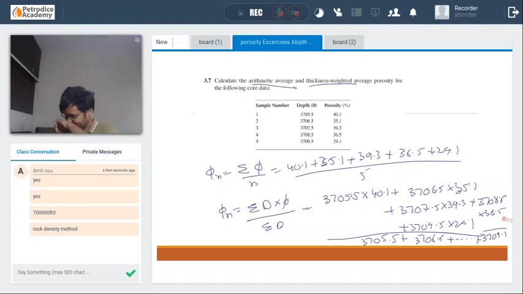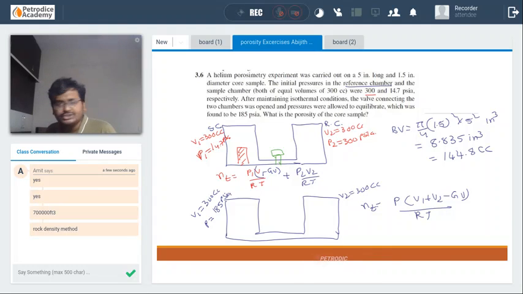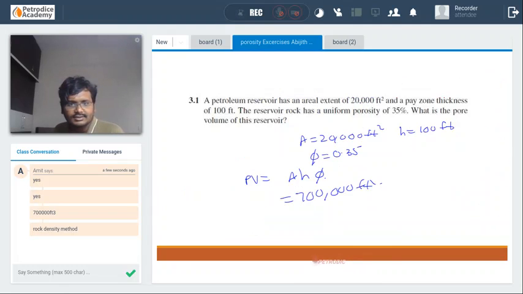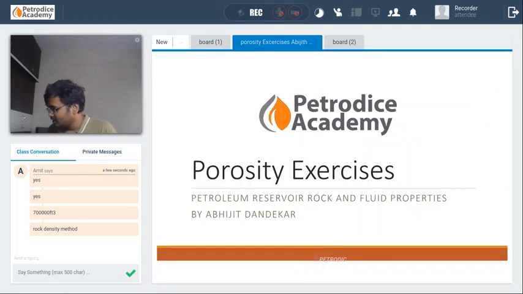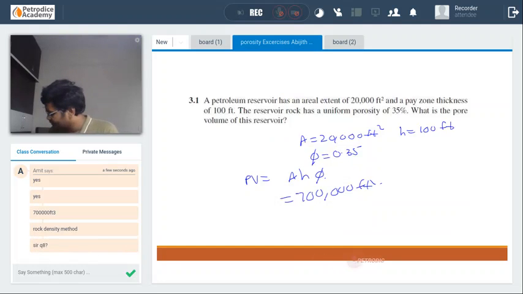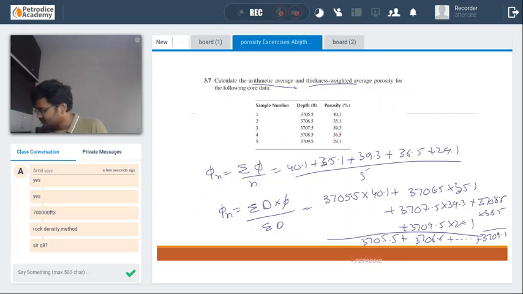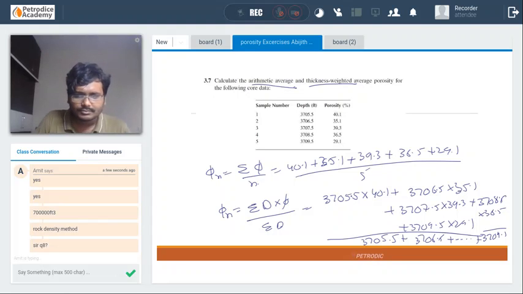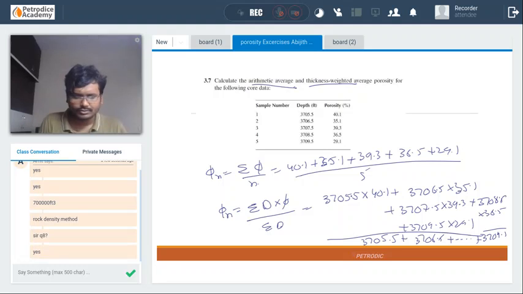Okay, do anybody have any doubts guys up to now? Up to now, do anybody have any doubts in the questions in Abhijit Dandekar? I think there are only 7 questions. Okay, all the questions are easy. There is one other question. Wait a minute. I think I might have not copied it. Let me check it. Guys, wait a minute. Let me check it.